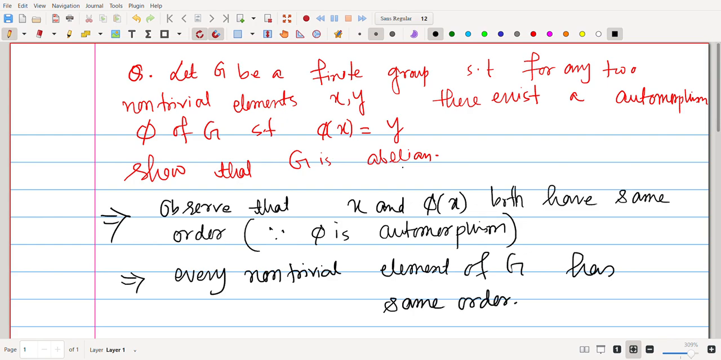We have the given condition that for any two non-trivial elements there exists an automorphism phi such that phi(x) equals y. That means x and y both have the same order. That means any two non-trivial elements of G have the same order, right? That means every non-trivial element has the same order, say n.